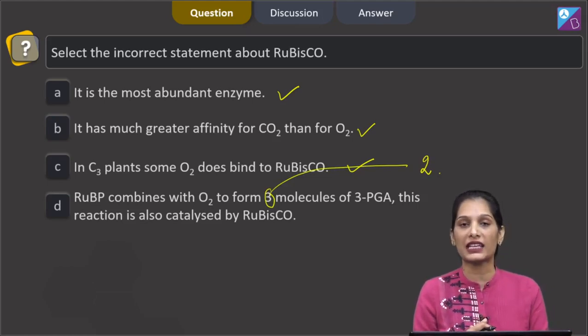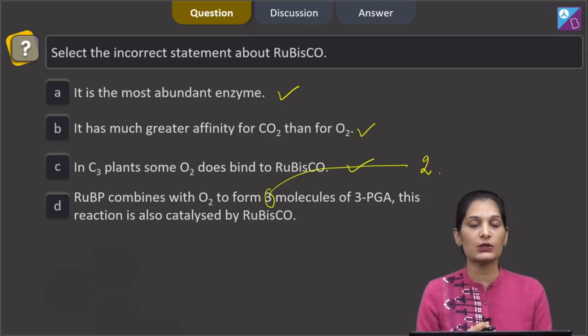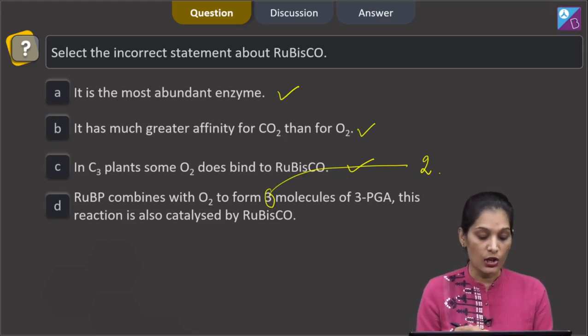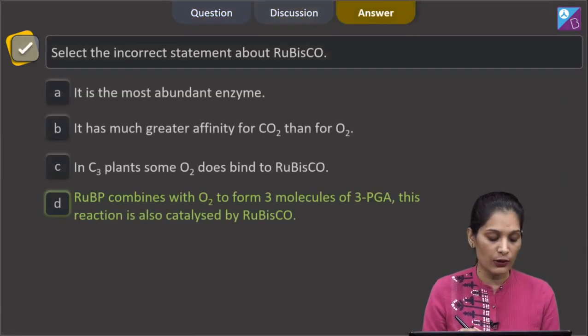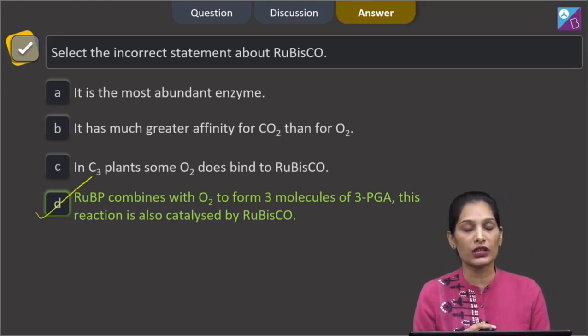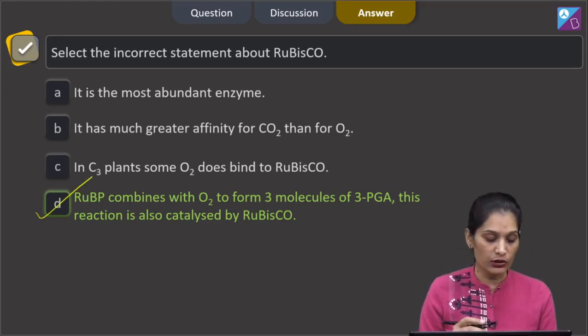During the Calvin cycle, when RuBP combines with CO2, then it leads to the formation of 3 molecules of phosphoglyceric acid, not in case of photorespiration, because this equation summarizes the equation for photorespiration. So the correct option for the given question is option D, as this is the incorrect statement about the RuBisco. Let's move to the next question.